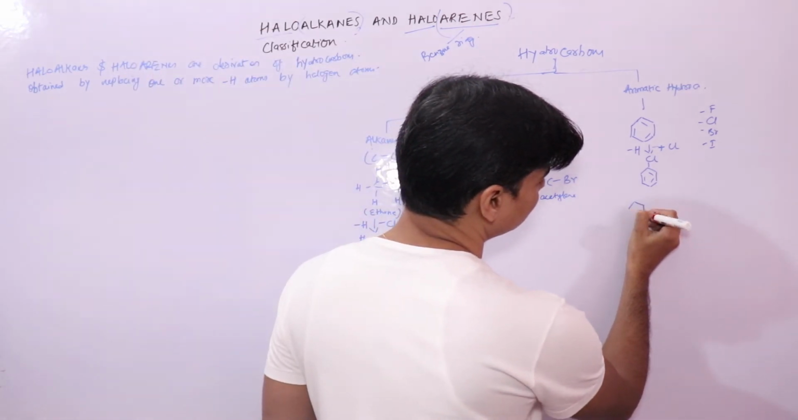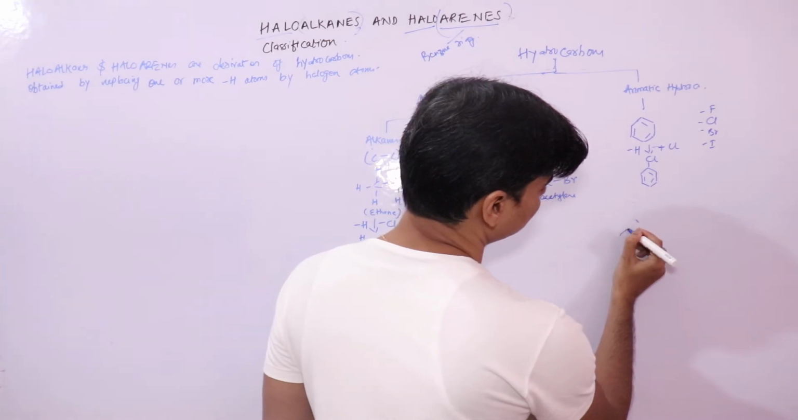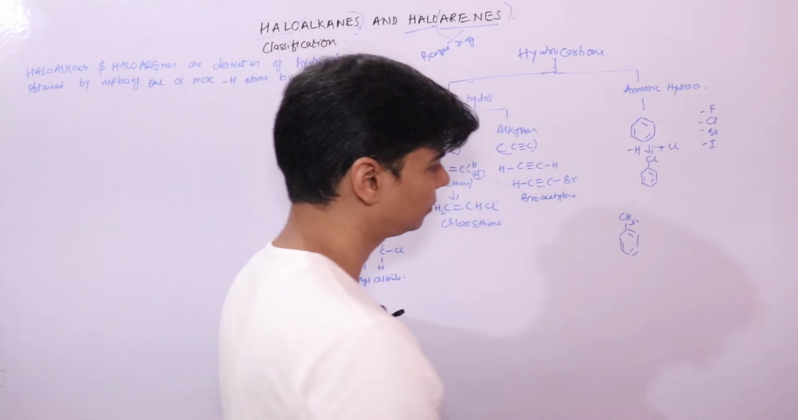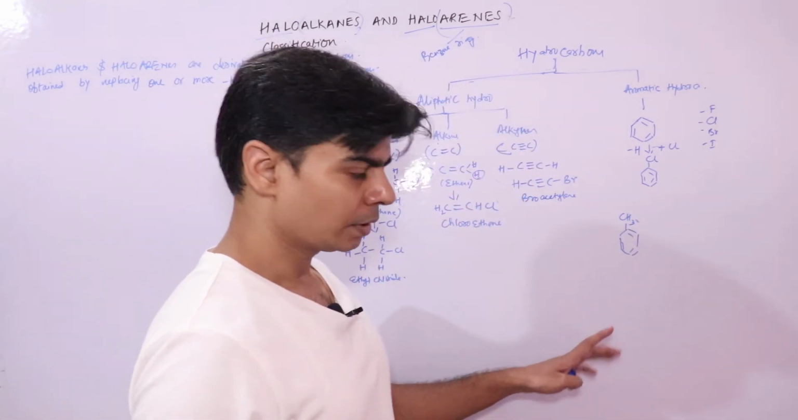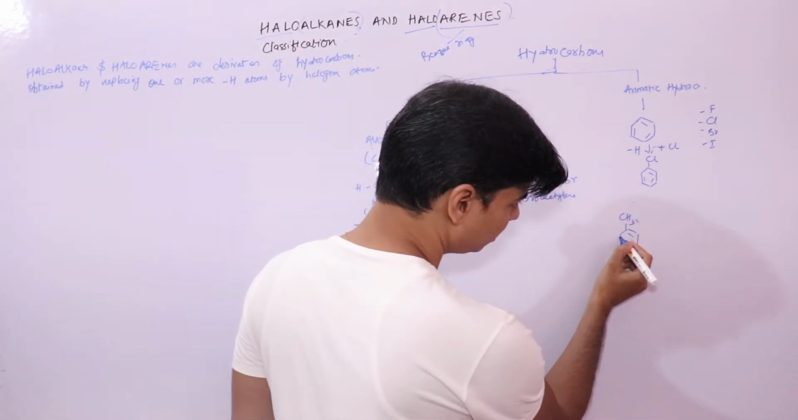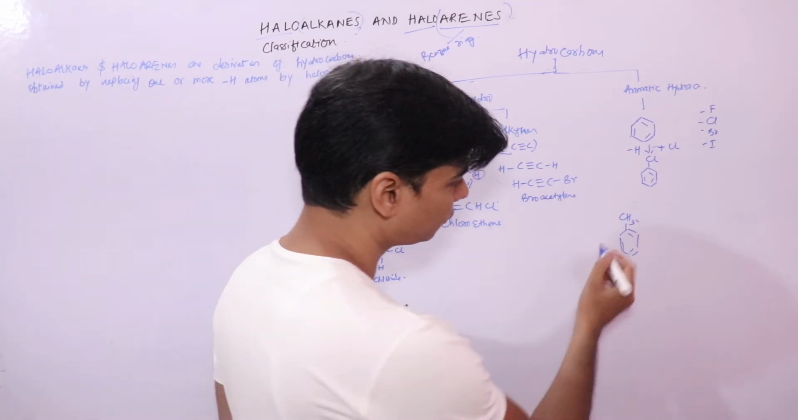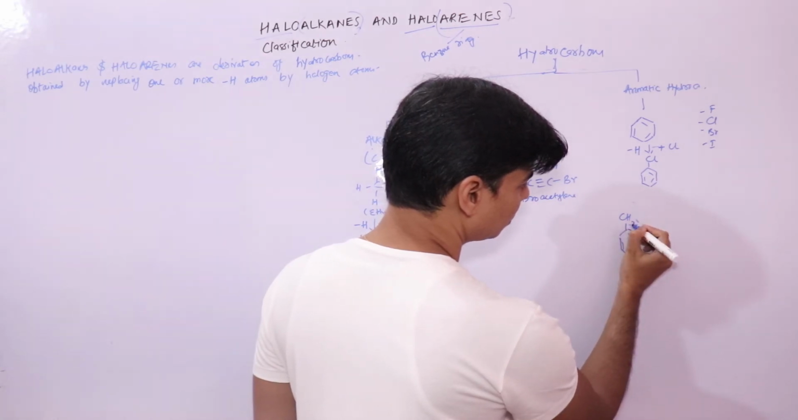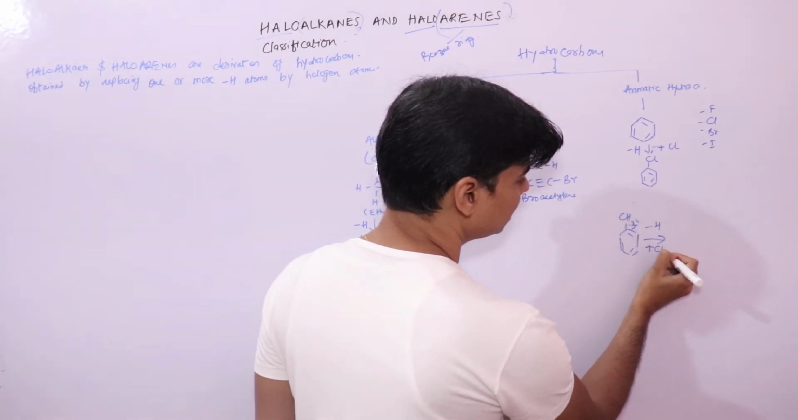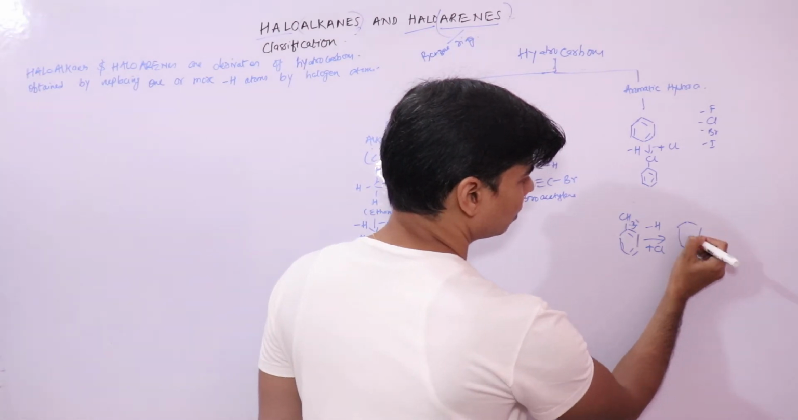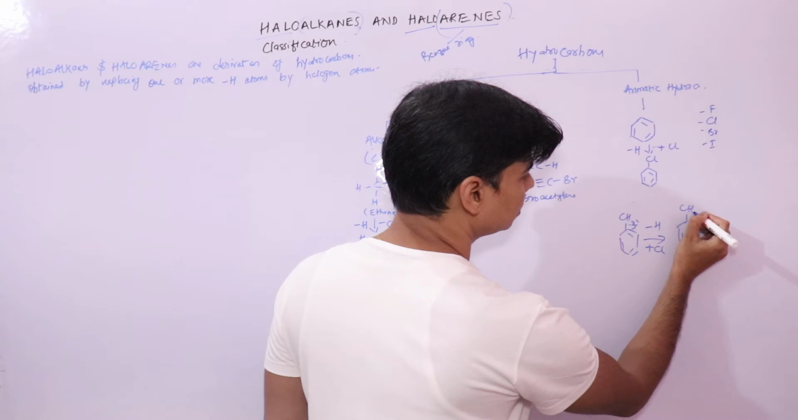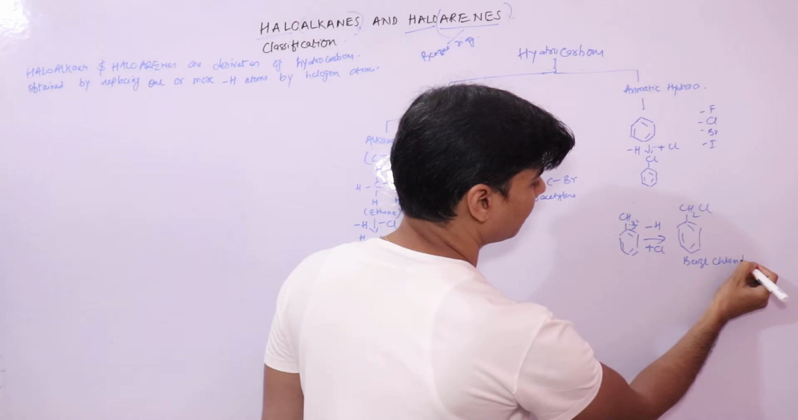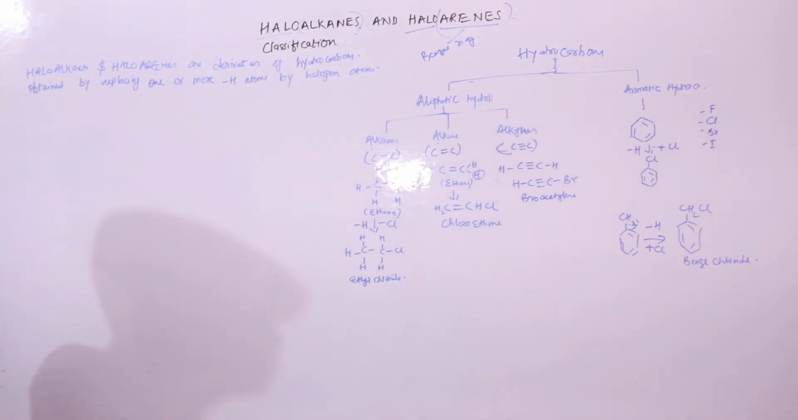Now let's take another hydrocarbon. We know that this is also an aromatic hydrocarbon, toluene. If I replace a hydrogen atom not directly from the benzene nucleus, but from the side chain, this CH3 is a side chain, if I replace one hydrogen atom by Cl, what I will get is CH2Cl. This is your benzyl chloride.